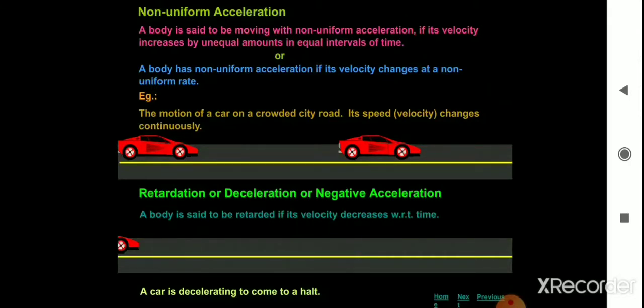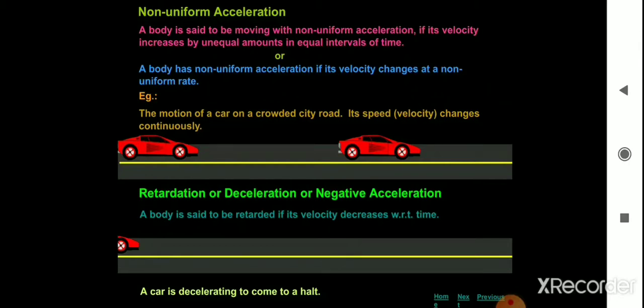Let us see the non-uniform acceleration. A body is said to be moving with non-uniform acceleration if its velocity increases by unequal amounts in equal intervals of time. So the body's velocity keeps on changing with respect to time intervals.